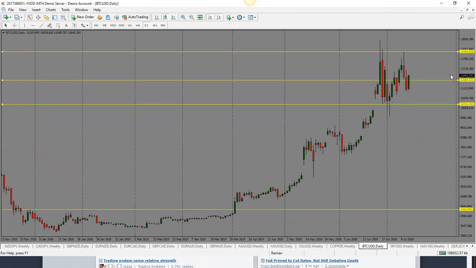So if you look at the daily chart, this is what we are seeing. But even in the daily, there is that bias to the upside, and we could see price go higher. But it's trading in this range until it breaks out of this range. We don't really have a true measure of which direction it's going to go in. So for now, overall, it's bullish, but still stuck in this range. So we need to see a break out from the range. So my bias is bullish to neutral. I will look for it to go toward 13,200 level, and then we'll have to see how it reacts there.